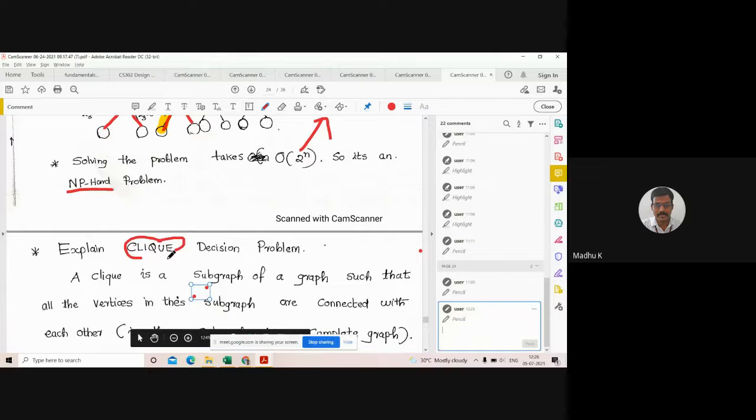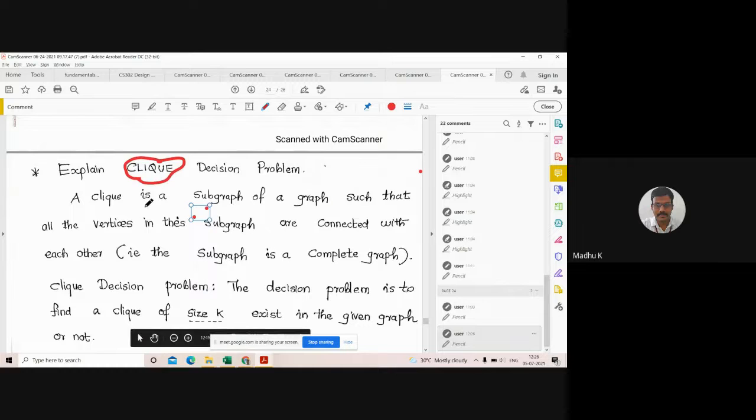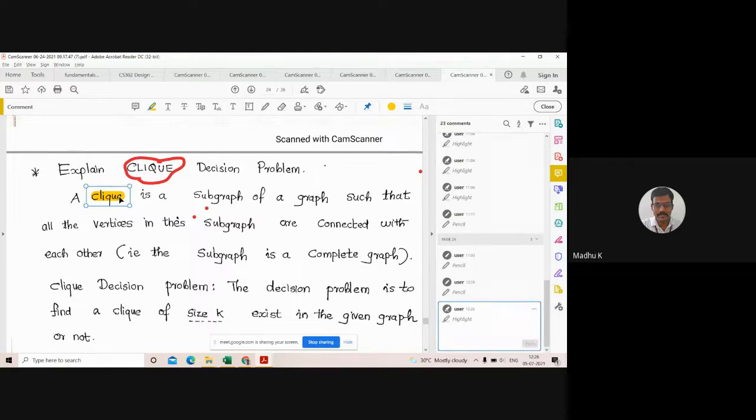Please note this Clique problem, the Clique decision problem. What is a Clique problem? First we want to define what a Clique is. A Clique, this is a very important topic. A Clique is a subgraph of a graph such that all the vertices in this subgraph are connected with each other.